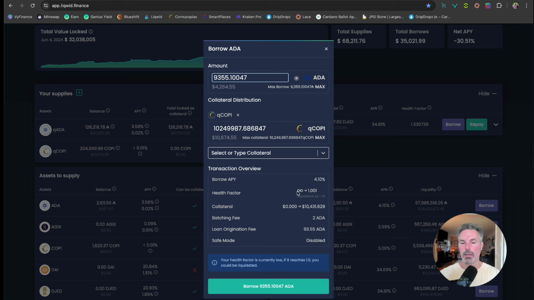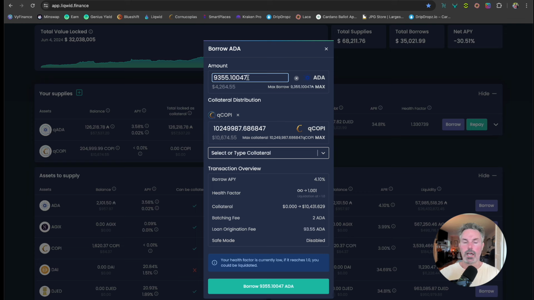Do you see how my health factor is 1.0? Now we don't want to do that. So it gives you a warning. Your health factor is currently low. If it reaches 1.0, you will be at risk for liquidation. So don't make this mistake. You have to be strategic here. And so that is the equivalent of around $4,000, right? $4,000 right now at the current prices.